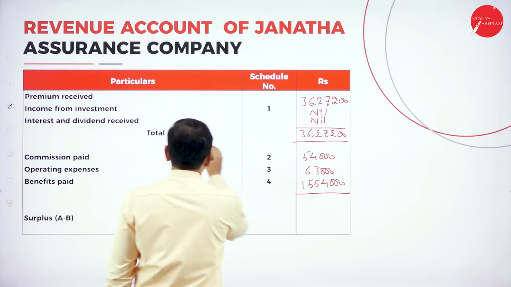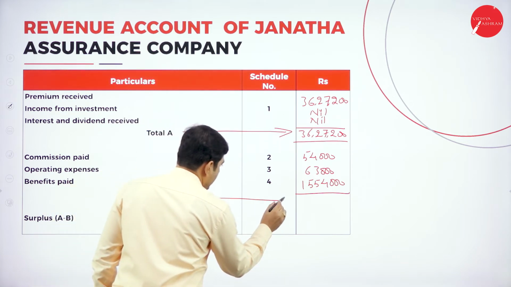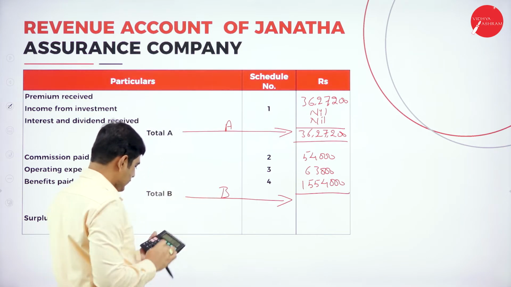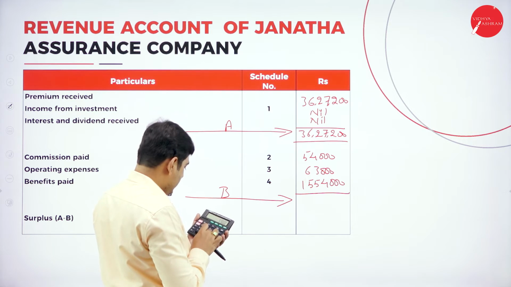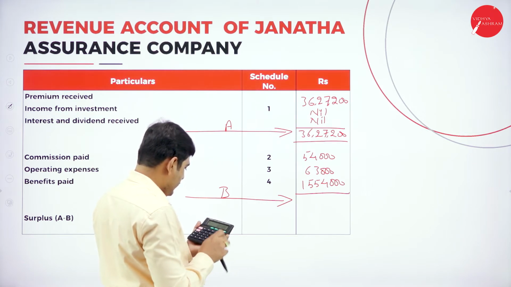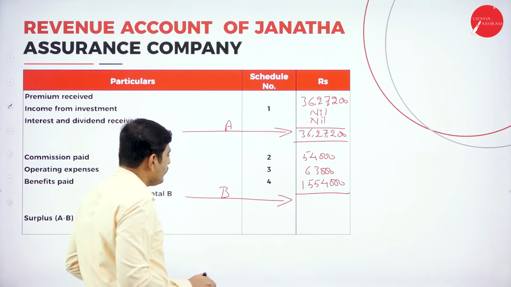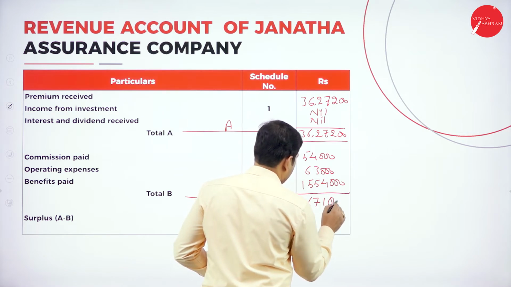This is total A, and this one is total B. So 54,000 plus 63,000 plus 15,54,000 is 16,71,000.